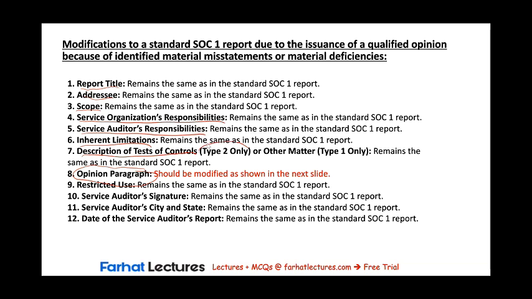This is for the Type 2 report only, because we conduct tests of controls only in a Type 2 report, or the other matter paragraph for the Type 1 report only, because in a Type 1 report, we add another matter paragraph mentioning that we did not test the operating effectiveness of controls. The restricted use paragraph, the signature, city and state, and the date of the report. There is no need to change any of these sections because the change in the opinion from a non-modified or unqualified opinion to a qualified opinion will not affect any of the matters described in those paragraphs. Now, what are the modifications to the opinion paragraph?